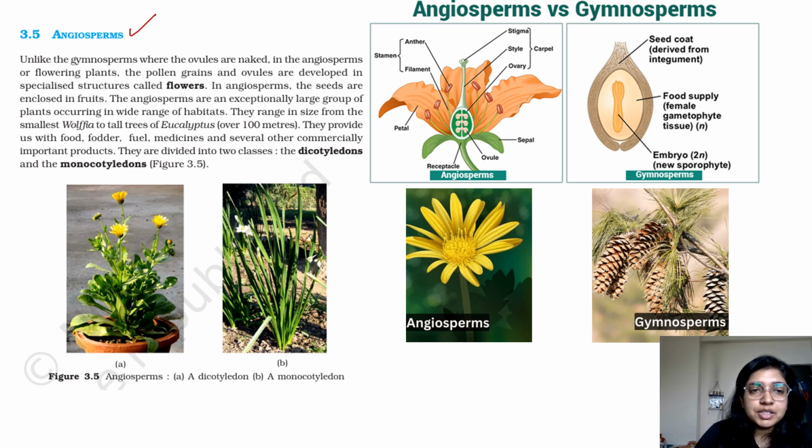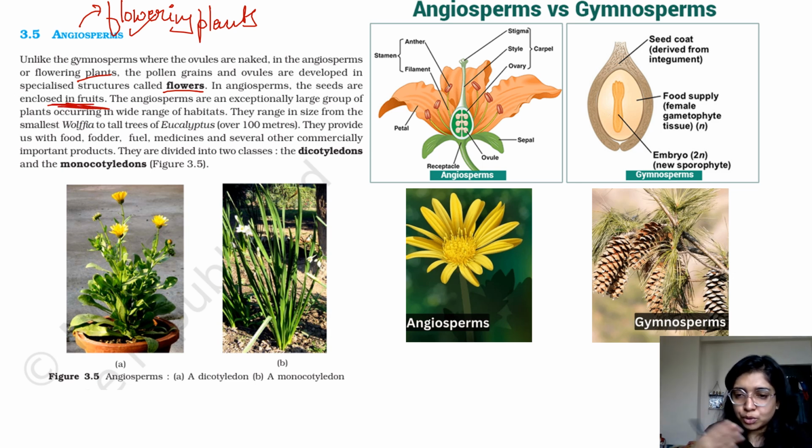Now coming to angiosperms. So unlike the gymnosperm where the ovules are naked, angiosperms are flowering plants. So from here onwards, we'll call them flowering plants. Before this, flowers were not being formed. Okay. So in angiosperms, or flowering plants, the pollen grains and ovules are developed in specialized structures called flowers. In angiosperms, the seeds are enclosed in fruits. So because flower is forming, eventually fruit will form. If the flower is not forming, there would be no fruit. Okay. So flowering plants, fruiting plants.